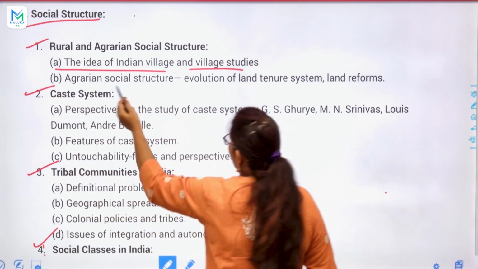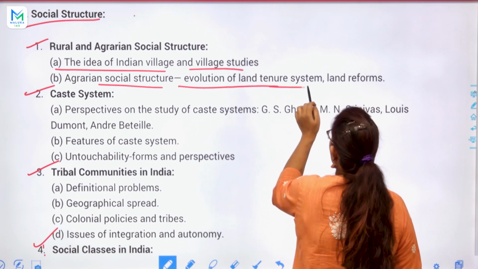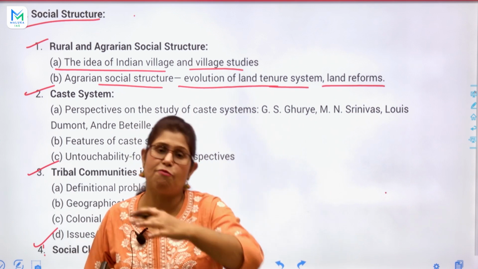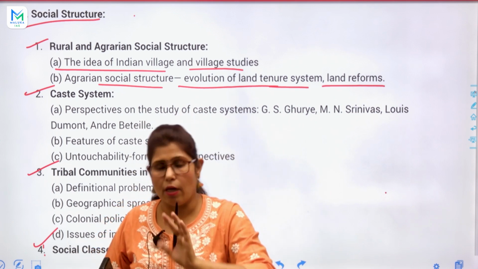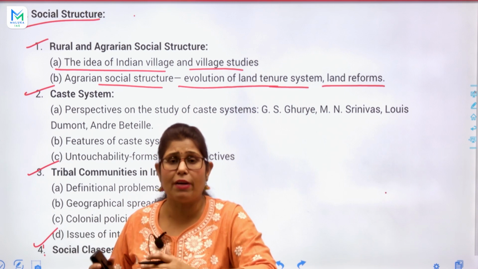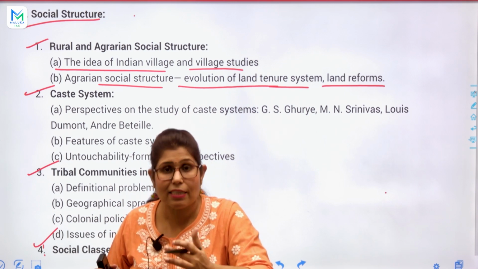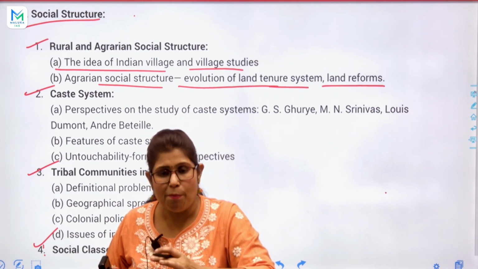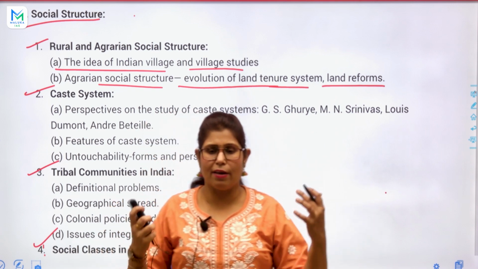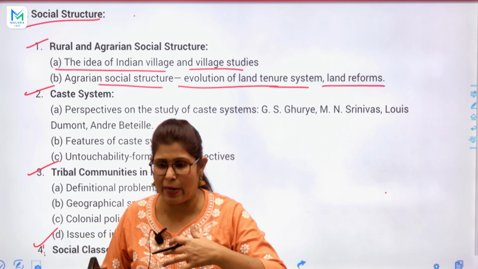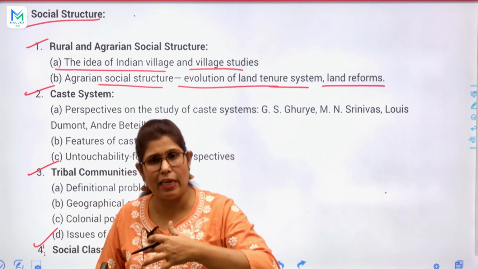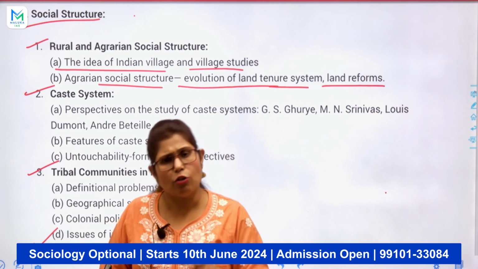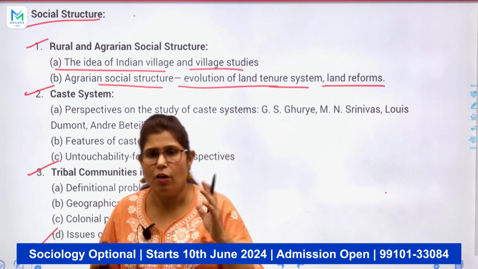The next topic is agrarian social structure, evolution and tenure systems and land reform. This part is connected with history, very sorry, I said society. So this is the quality of sociology. We are actually studying sociology, but somewhere we are getting some knowledge from history, society, economics, polity, essay writing, philosophy, and structure systems. This is the basic quality of the sociology paper.